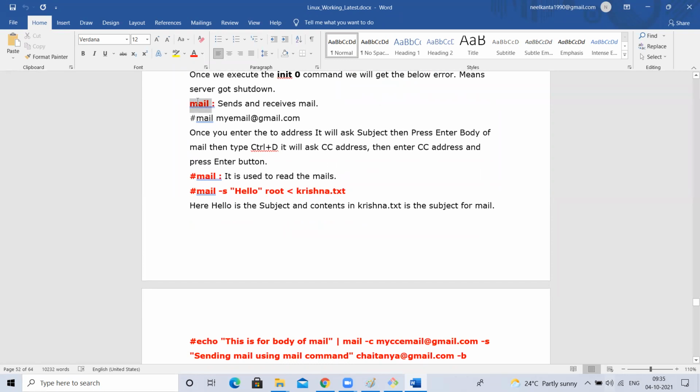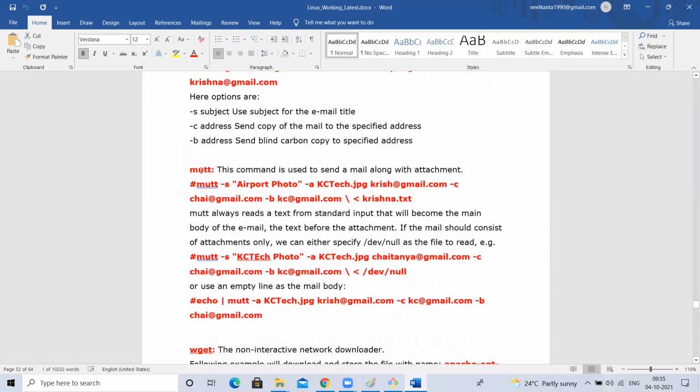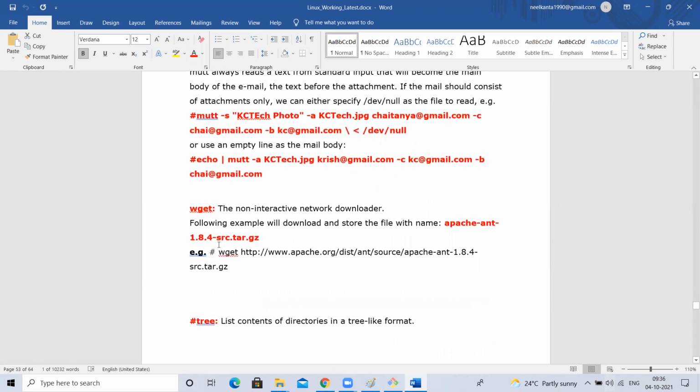But just remember, mail is a command to send a mail without attachment. If you want to send a mail with attachment, mutt is the command. Okay, just have an idea. That's it. Next, one more important command, wget.